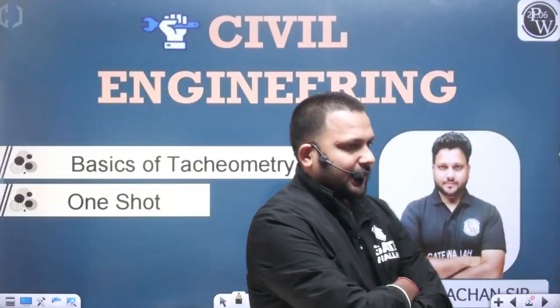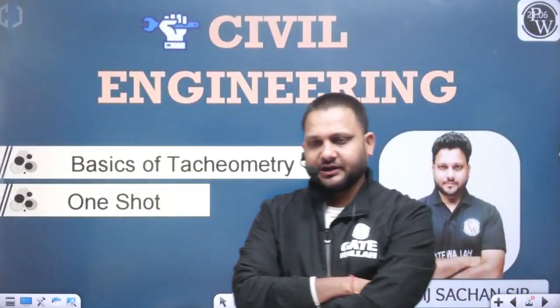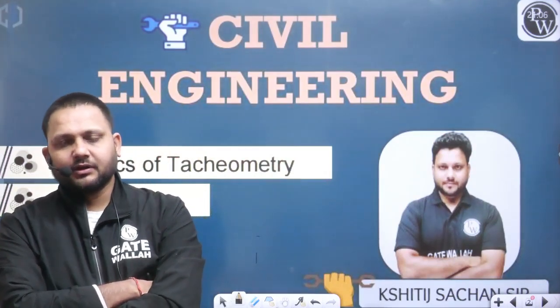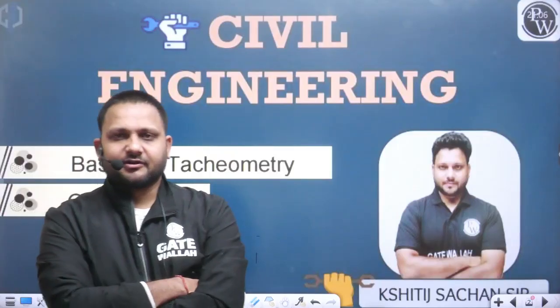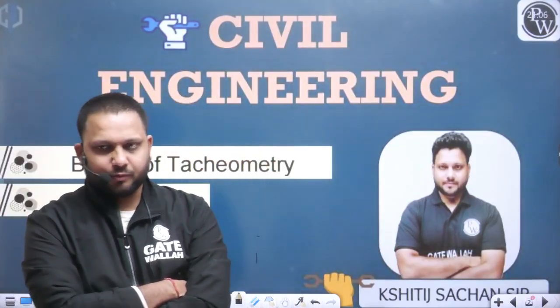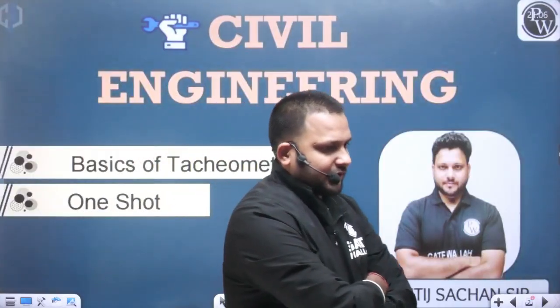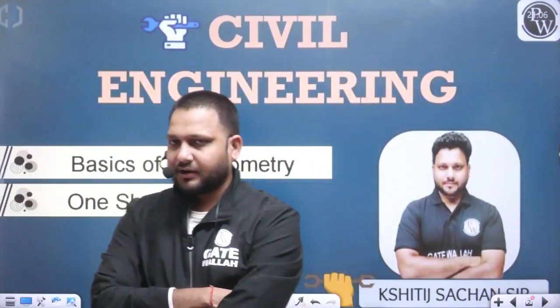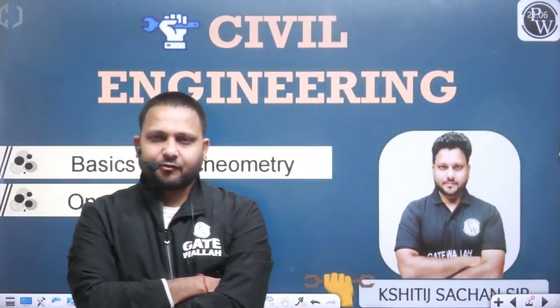Because the main part of the theodolite and the main part of our level instrument was the telescope. So we can take the staff readings also, and if we take the staff readings, we can perform the leveling work. We can find out the RL. For that we have discussed various methods. In the case of plane leveling, we discussed the HI method and the rise and fall method.